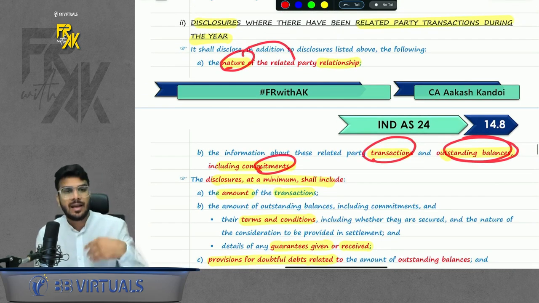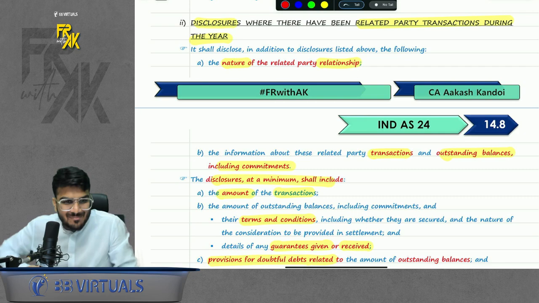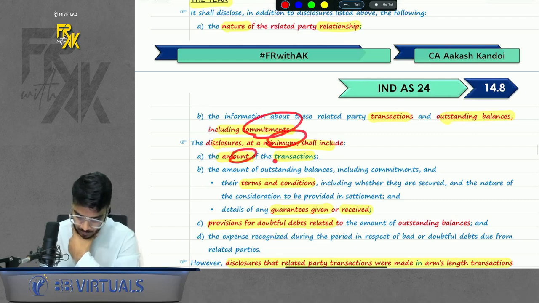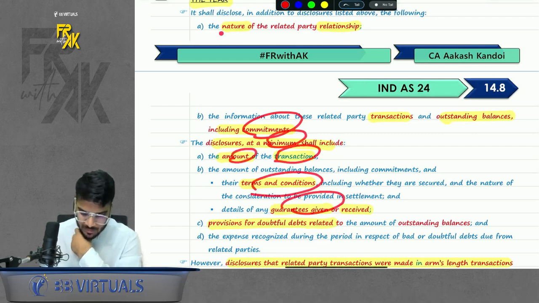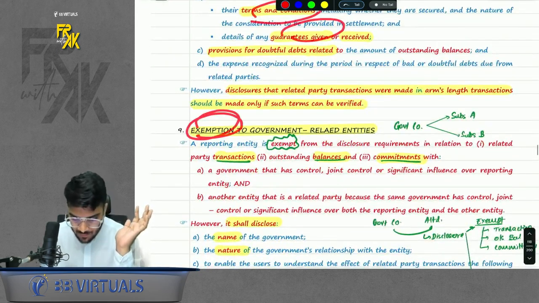So basically, I help you remember like this. Disclose the nature, husband, wife, girlfriend, boyfriend. Disclose the transaction, disclose the outstanding balance and disclose the commitments. Also disclose the amount of transaction, terms and conditions, guarantees given. Just remember the keywords given in red. Okay, that's it. Now, certain exemptions are available to government companies.